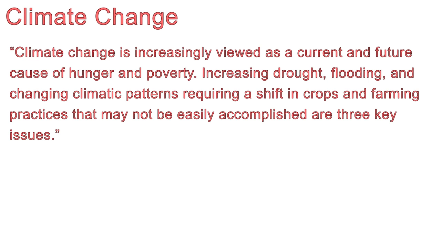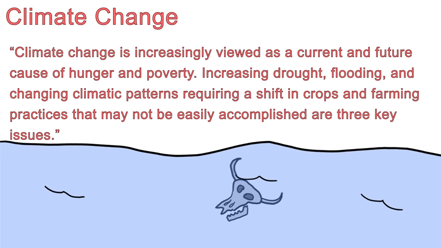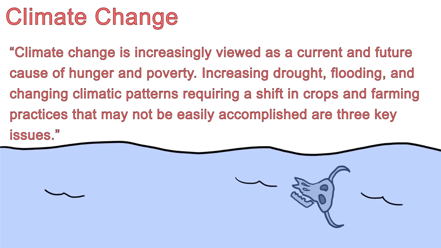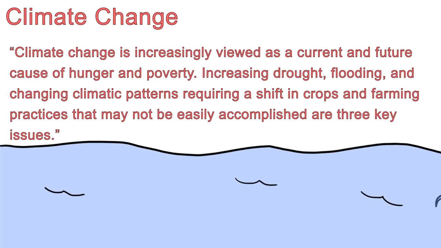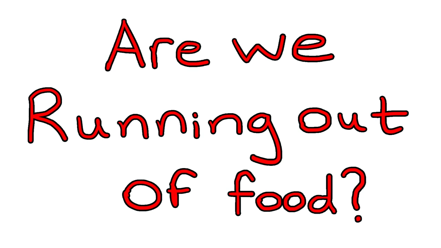Finally, the 4th main cause of world hunger is climate change. According to worldhunger.org, climate change is increasingly viewed as a current and future cause of hunger and poverty. Increasing drought, flooding, and changing climatic patterns requiring a shift in crops and farming practices that may not be easily accomplished are 3 key issues. Of course, this doesn't answer the question, are we running out of food?